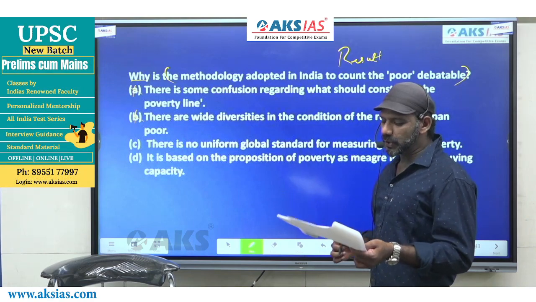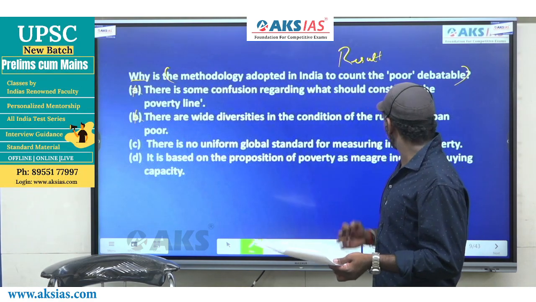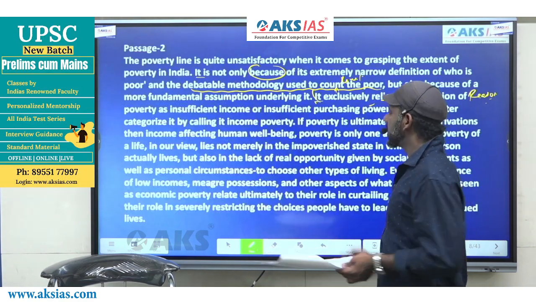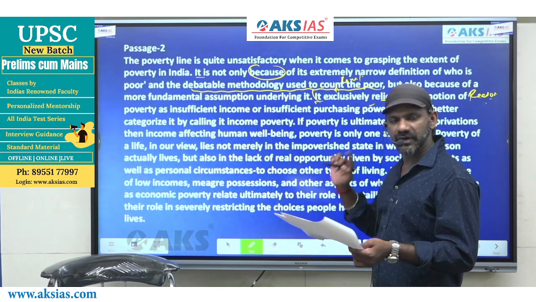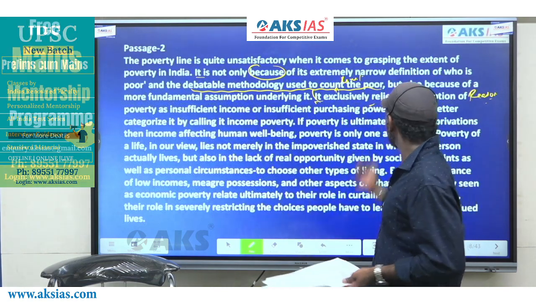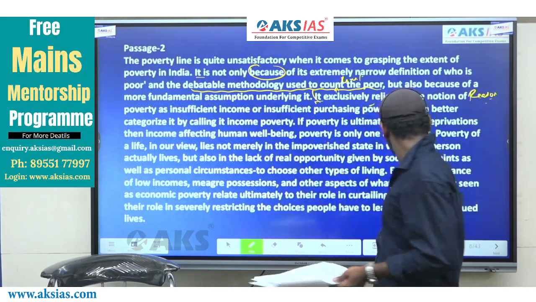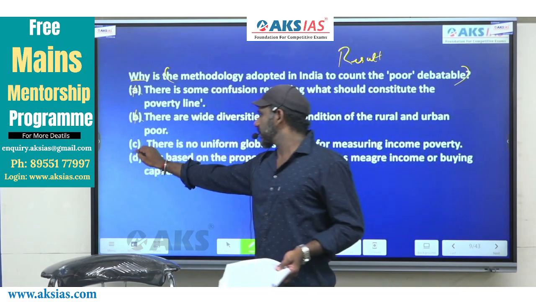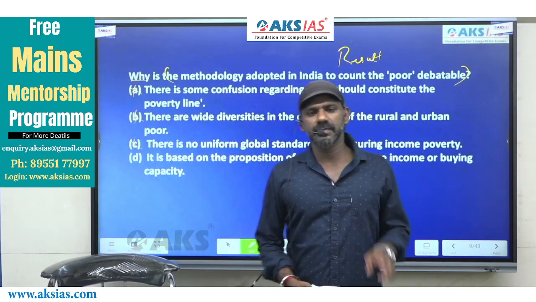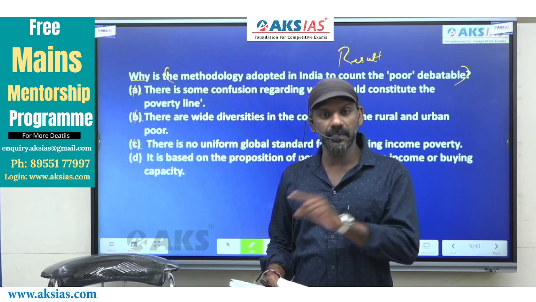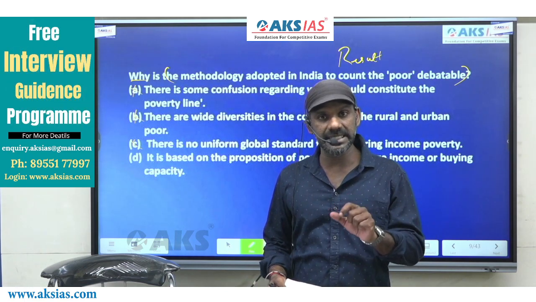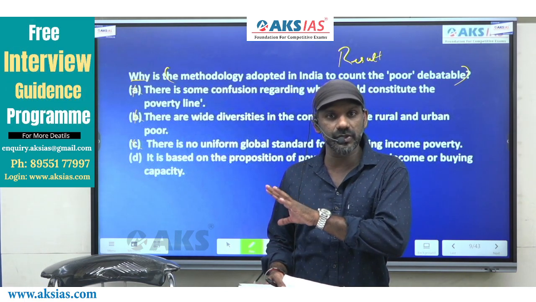Come to C. There is no uniform global standard for measuring income poverty. No uniform global standard of measuring income poverty is not talked about in this sentence. Option C is gone. Now we have only one option left. Now this option, option D, must contain mention about the details there in the sentence coming close to the result.